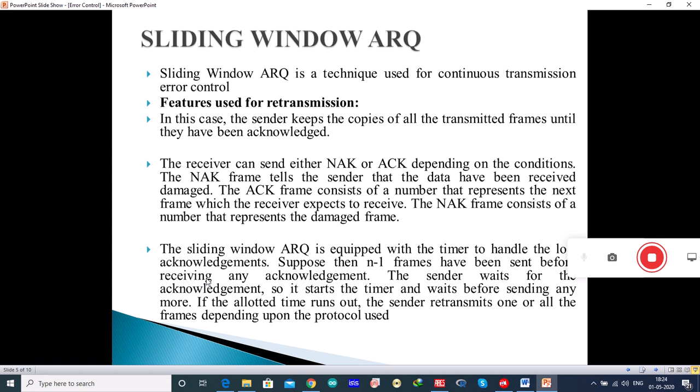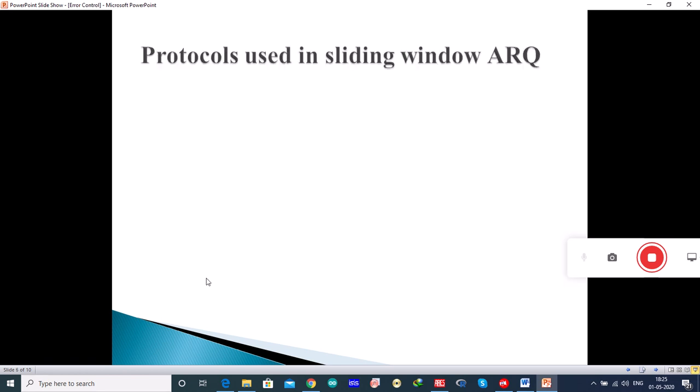The sliding window ARQ is equipped with a timer to handle lost acknowledgements. Suppose n-1 frames have been sent before receiving any acknowledgement. Then the sender waits for the acknowledgement, so it starts a timer and waits before sending any more. If the allotted time runs out, the sender retransmits one or all of the frames depending upon the protocol being used. Let us see the two protocols used in sliding window ARQ.